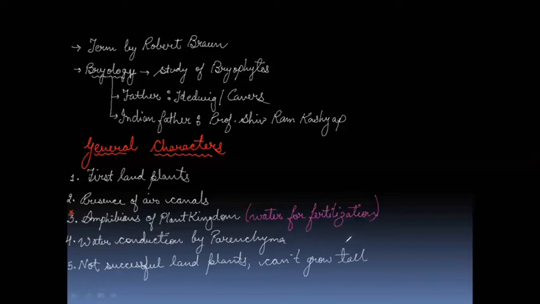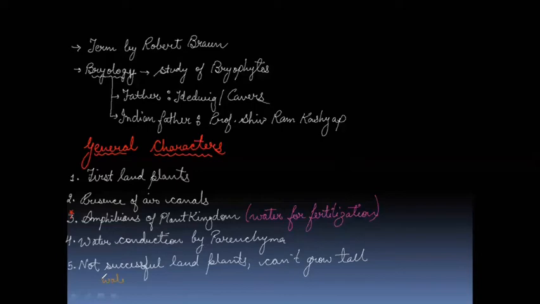Reason, they do not have the water conducting tissues. Water conducting tissues are absent, which means the water conducting xylem and food conducting phloem are absent. So let's write the important point with a different color.